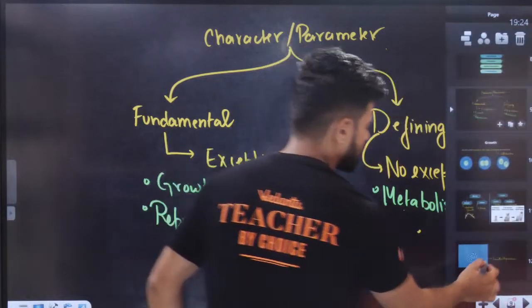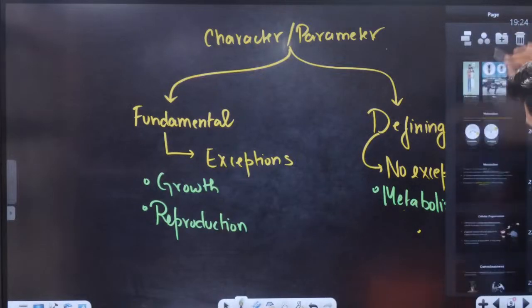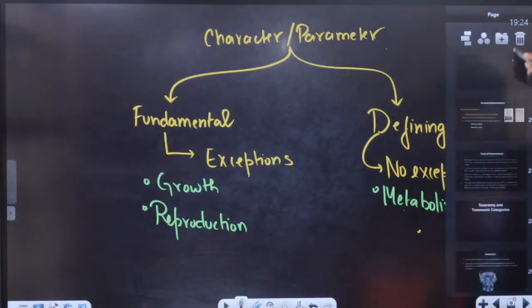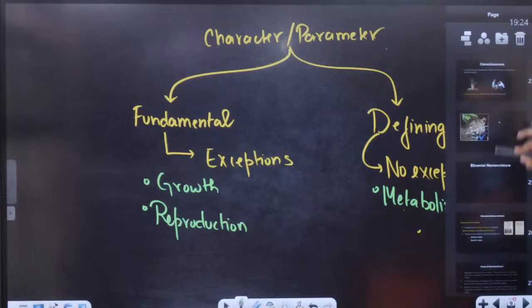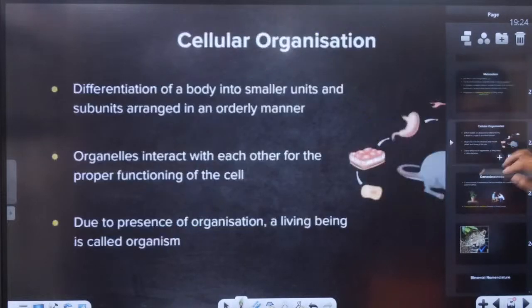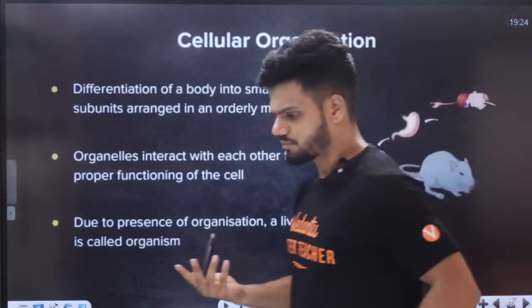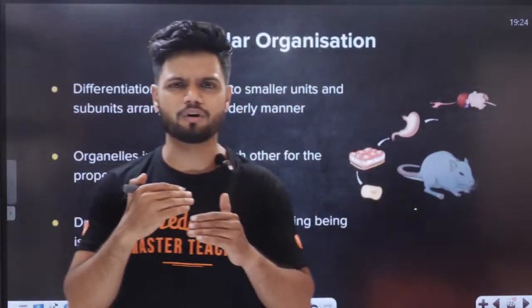Metabolism, done. Okay. The next thing is called cellular organization. Now, what is cellular organization? All of you know different levels of organization.